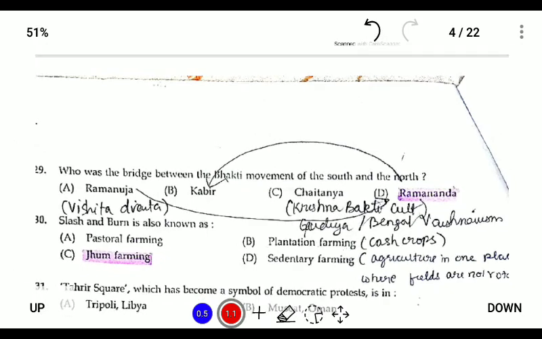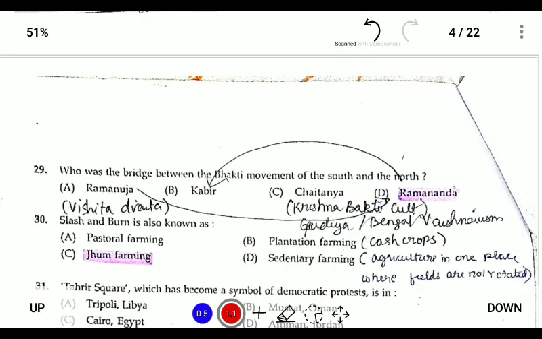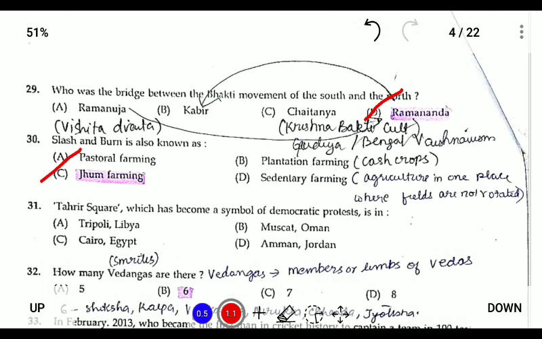Next, question number 29. Who was the bridge between the Bhakti movement of the south and the north? It was Ramananda, and his teacher was Ramanuja, and Ramananda was the one who took the Bhakti movement from the south to the north. Slash and burn cultivation is also called Jhum cultivation. Plantation crops are also called cash crops. Sedentary farming is agriculture in a place where fields are not rotated. So the answer is Jhum cultivation.